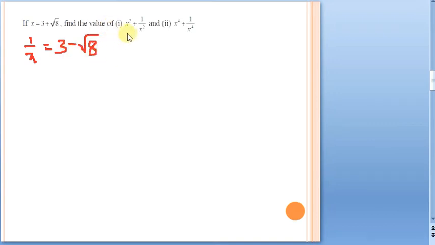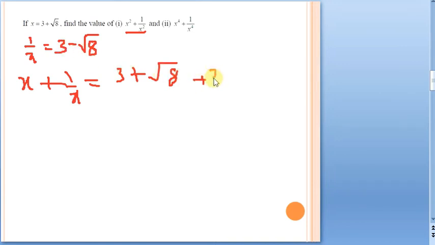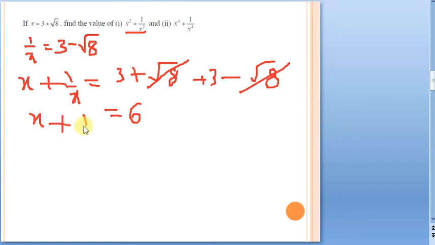Now see, let us solve the first one. There are squares. Whenever you find some number plus the reciprocal of the same number, always do this way. Just add x plus 1 by x. See here, 3 plus root 8 is the x value, and the value of 1 by x is 3 minus root 8. So minus root 8 plus root 8 will cancel. The answer is going to be 3 plus 3, which is 6. So x plus 1 by x is going to be 6.